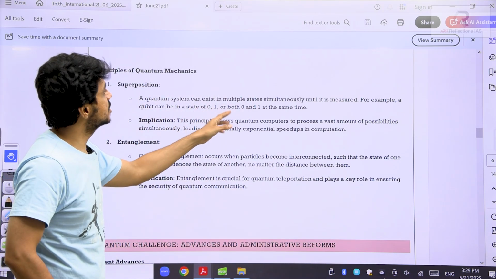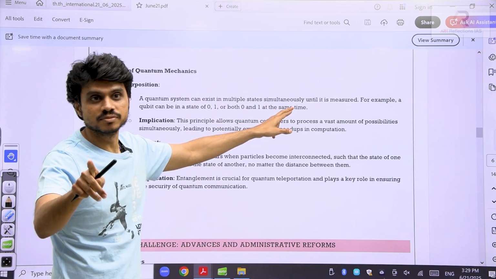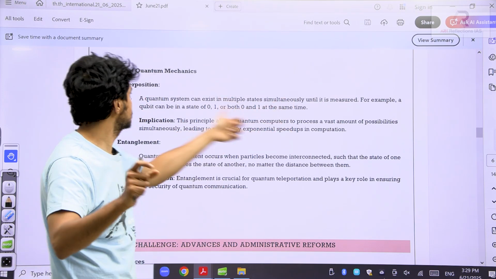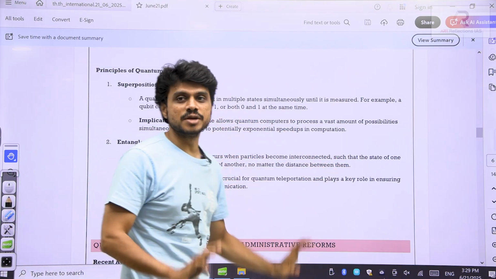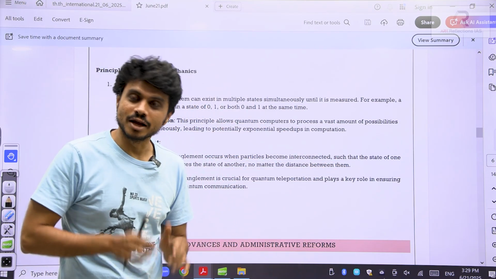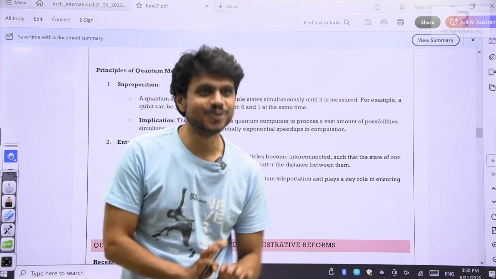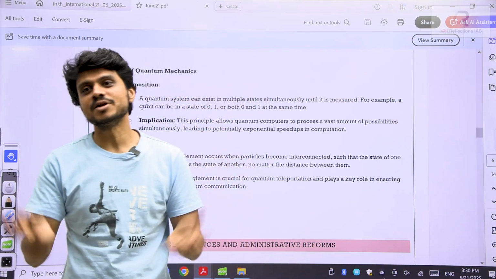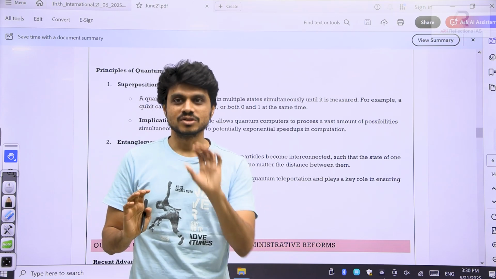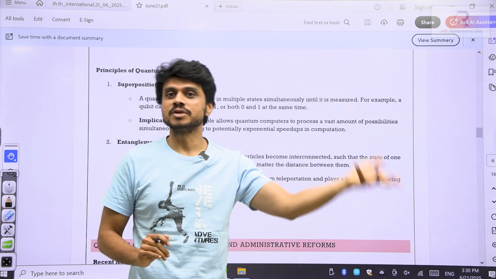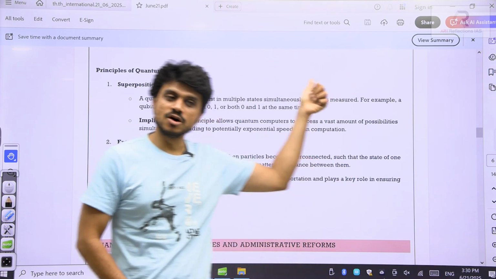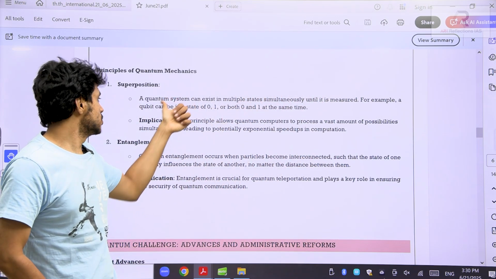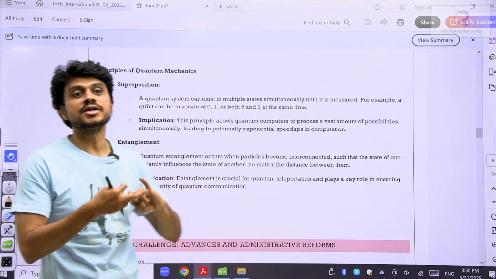A quantum system can exist in multiple states simultaneously. Multiple states, so the principle of superposition. For example, a qubit can be in the state of 0, 1, or both 0 and 1 at the same time. How exactly, in depth, we do not know. Just the basic fundamental thing we need to understand. So it operates on the concepts of quantum technology. Quantum technology means there are qubits. They work on the principles of superposition and entanglement. Sometimes these qubits are entangled.